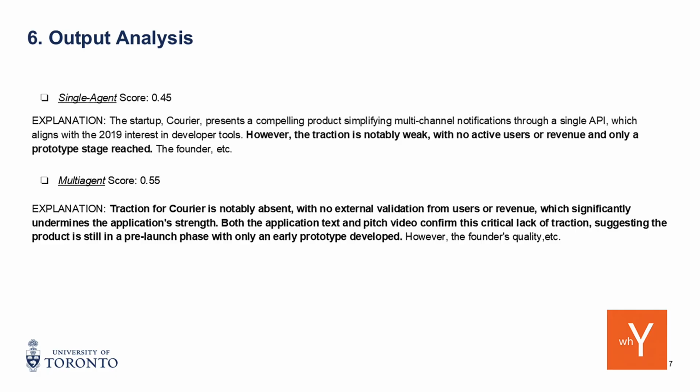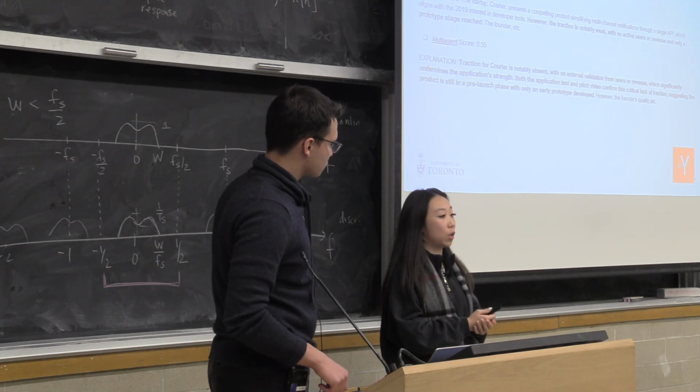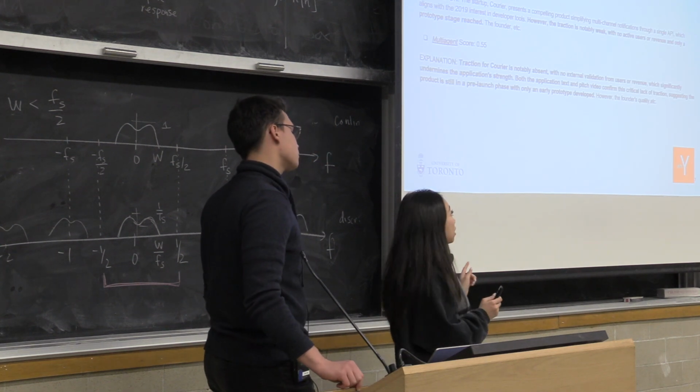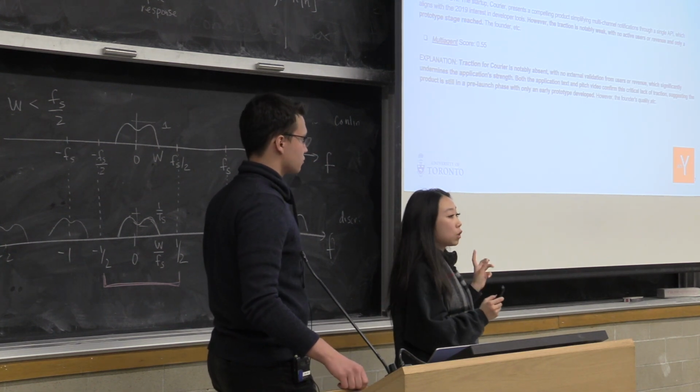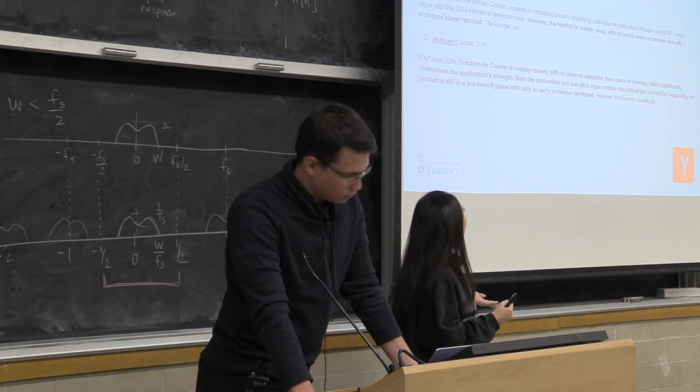Both pieces of evidence support that you have weak traction, and we advise you to have stronger prototype development. So it's very confident that your traction is low, and very confident that you failed this case. However, in the real case, YC actually passed this company because the founder is very strong. So traction is not the leading reason to decide whether you pass or fail.